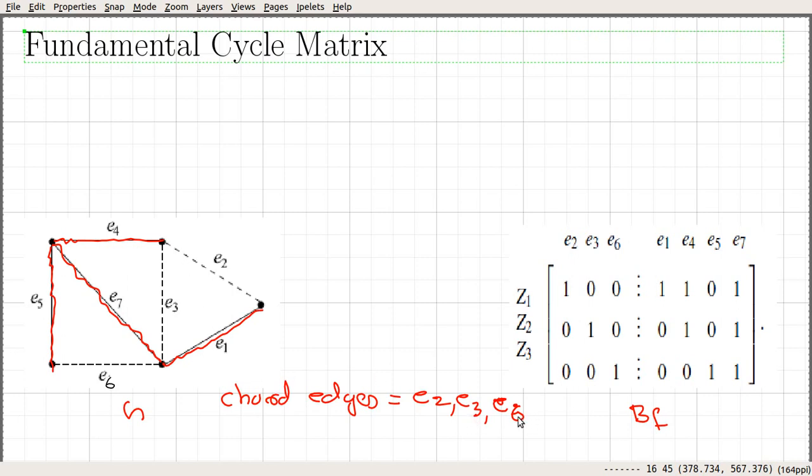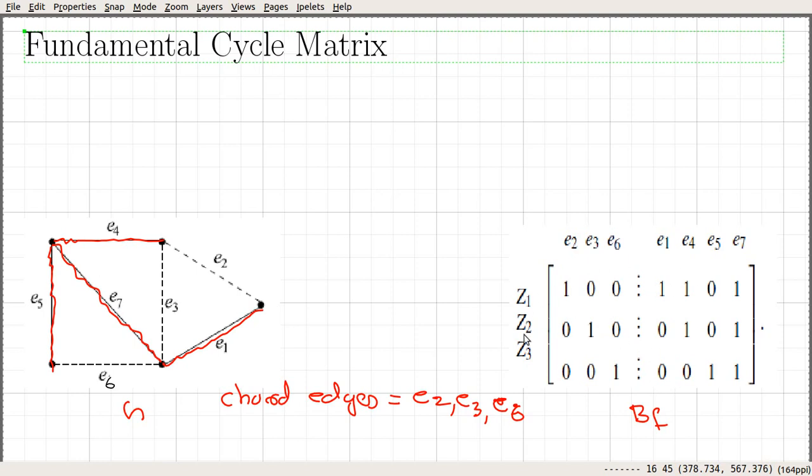Similarly, adding E3 and E6 will each result in a fundamental cycle. That corresponds to Z1, Z2 and Z3. Z1 corresponds to the fundamental circuit obtained by adding E2, Z2 corresponds to E3 and Z3 corresponds to E6. We consider those 3 rows of the cycle matrix and put those rows here to get the fundamental cycle matrix.